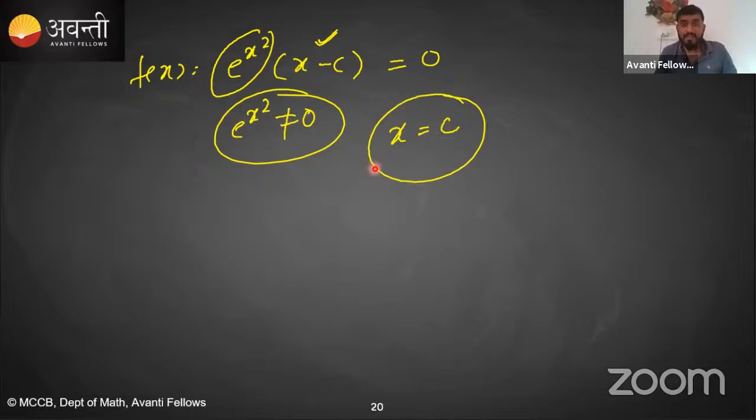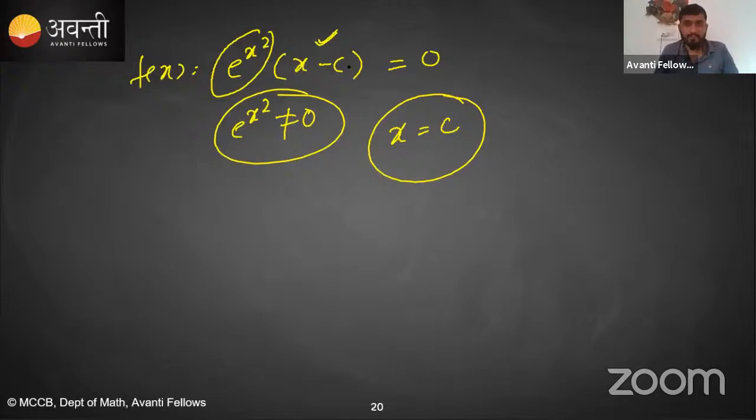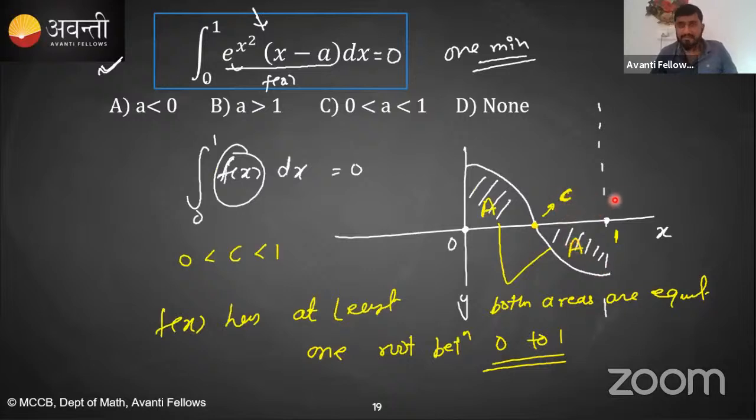At x is equal to c. Let's say not this one, consider this as some other element. They have already included a, so let me consider c. Yeah, c. We have this one a, so x is equal to a. That means, can I say this at c?